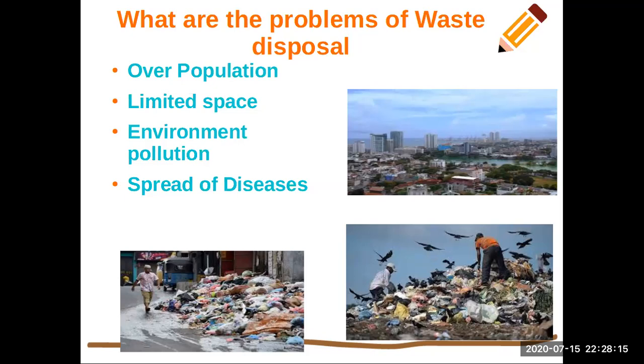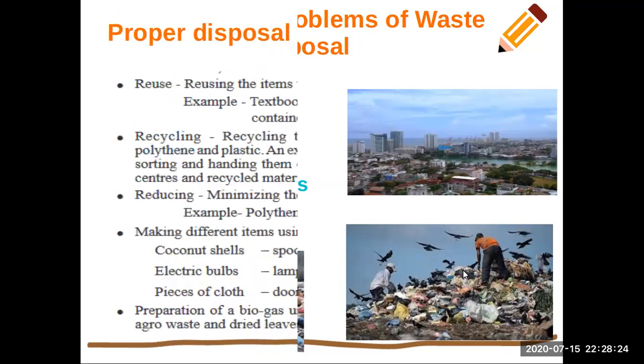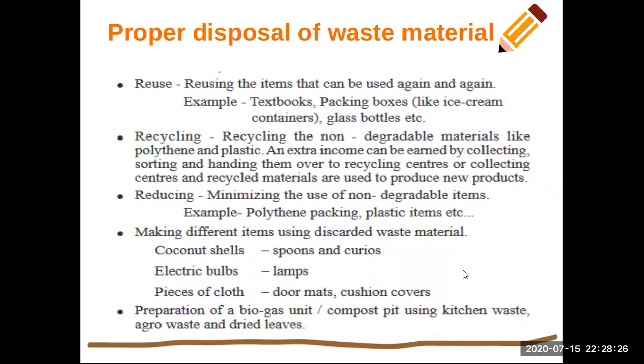Therefore, we have to pay attention to prevent the damage that occurs with these activities. For this, we have to know how to properly dispose of waste materials.